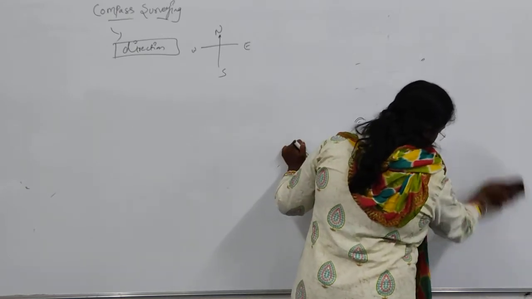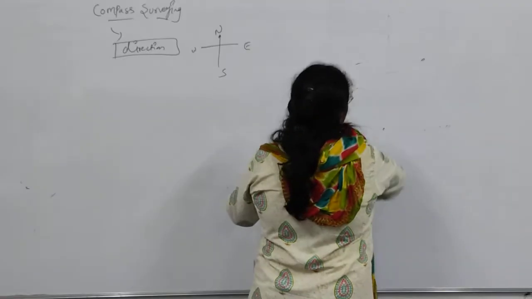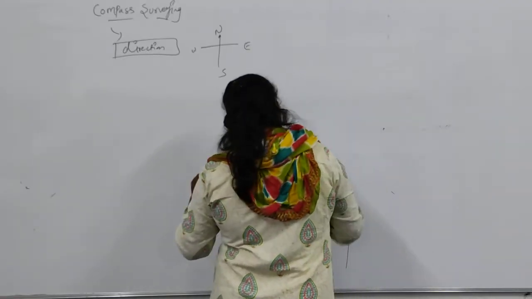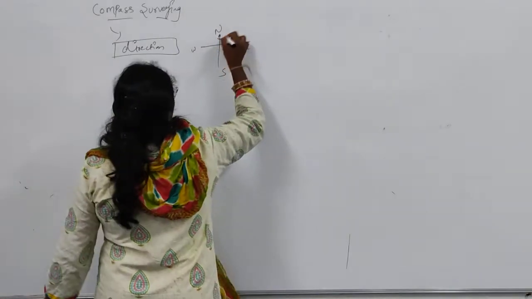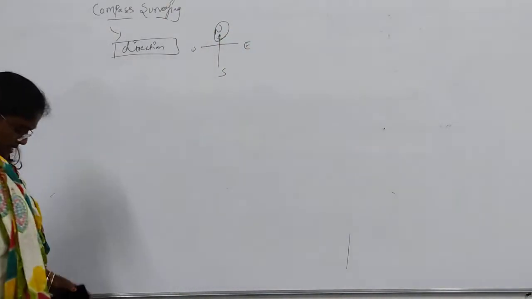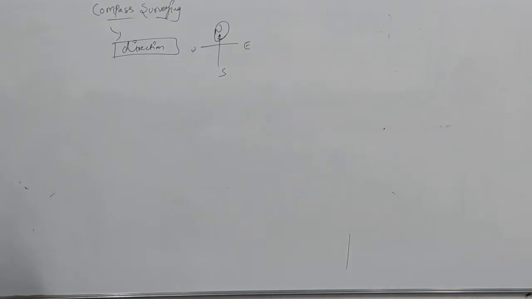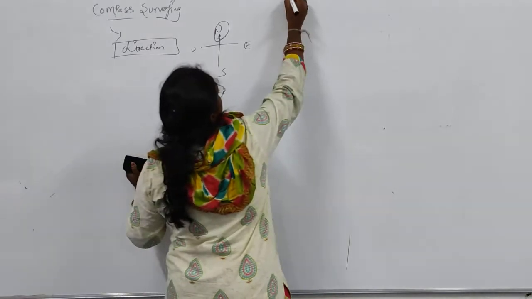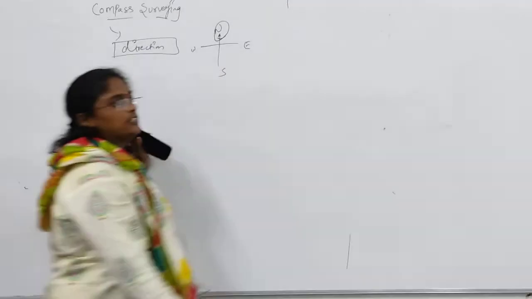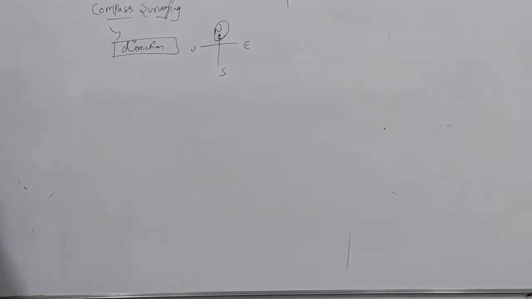Next one, types of compasses. In any survey, in any practical in surveying, we will be considering the direction. Remember everyone, whenever we go for any practical, we will be considering the north. North is the hero of surveying. For every experiment, we consider north as the preference, meaning a fixed direction.